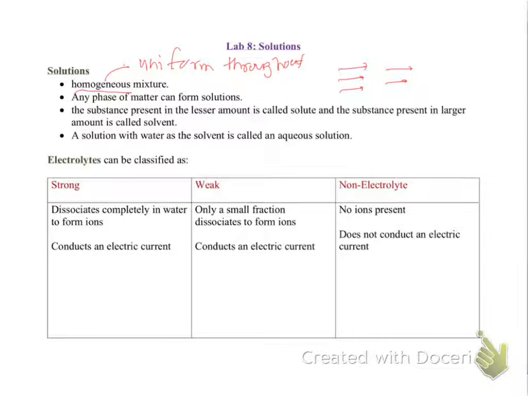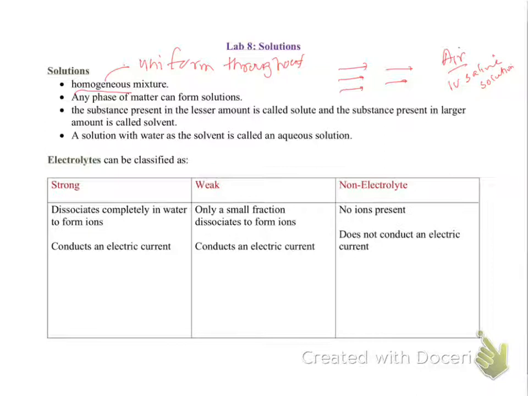For example, air is a mixture of gases. You cannot see them separately. Air is a solution. It's a homogeneous mixture. That IV saline solution, the salt is completely dissolved in water, and that's a solution.